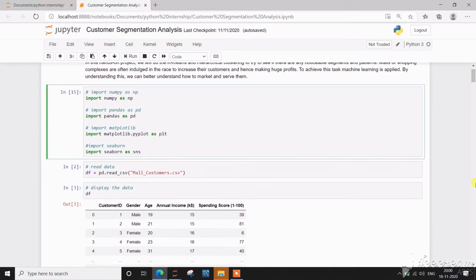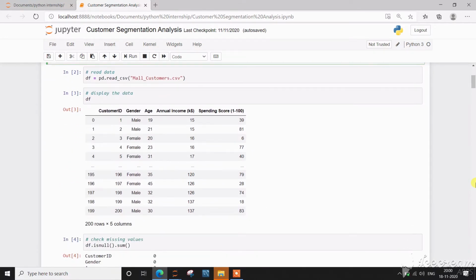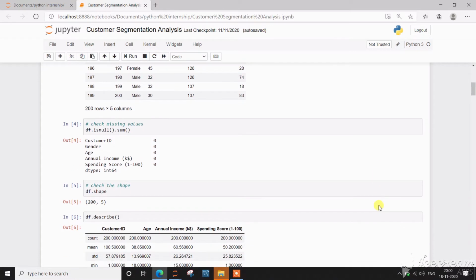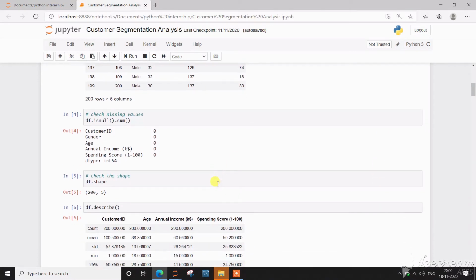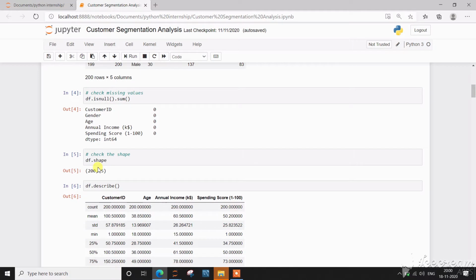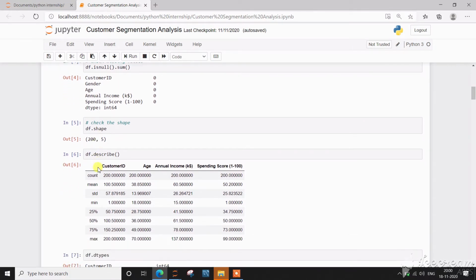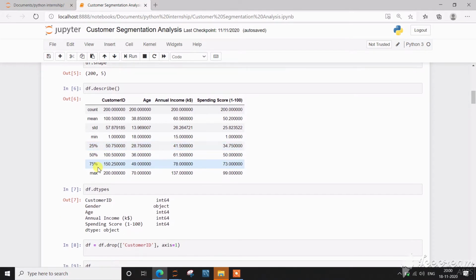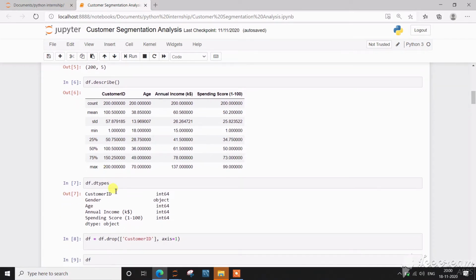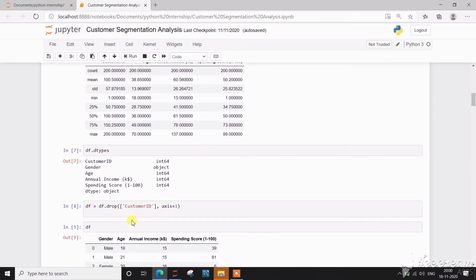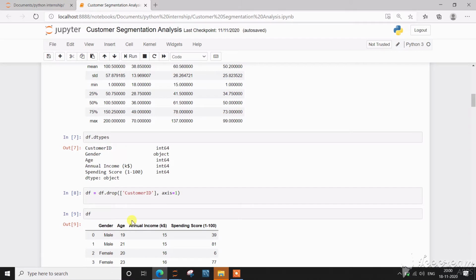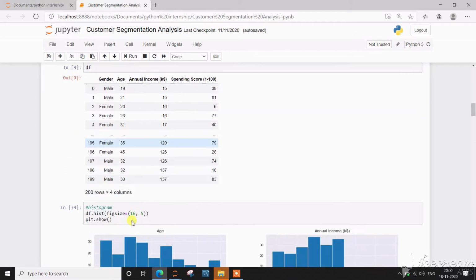First, I have imported the libraries. Then this is our data. Then I have checked whether there is any null value or not. Then I have checked the shape of the data. So there are 200 rows and 5 columns. The describe command gives us the mean, standard deviation, and percentiles of the data. Data types tell us which type of data we have. Then I have dropped the customer ID as it is not necessary for the prediction.